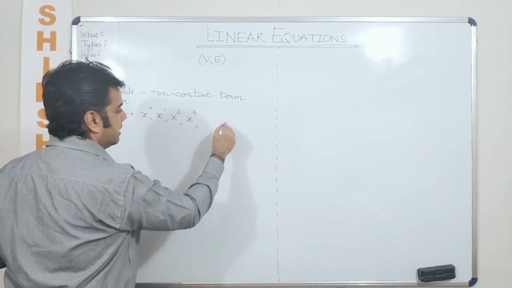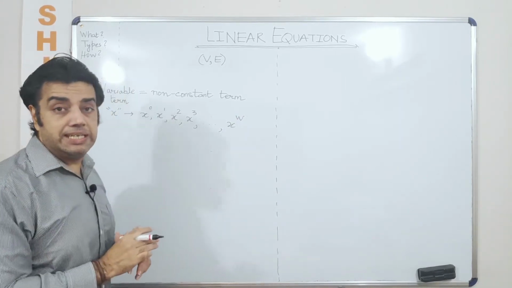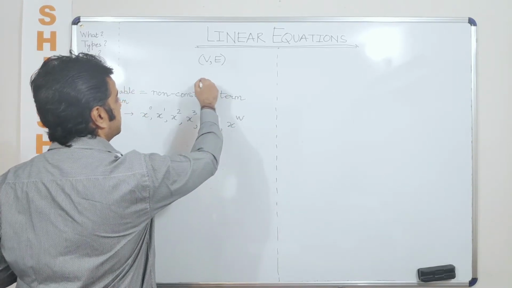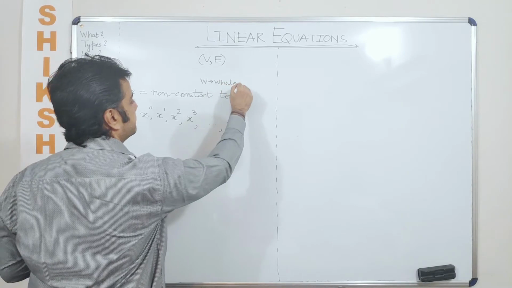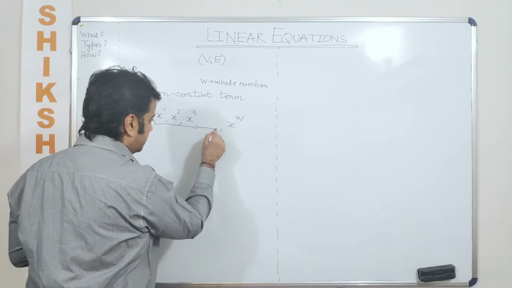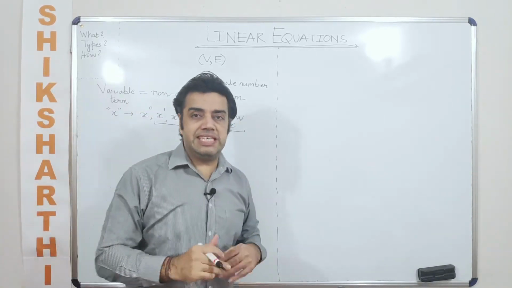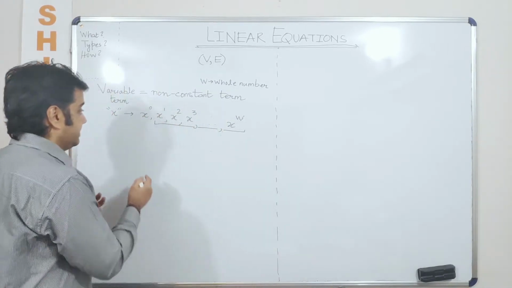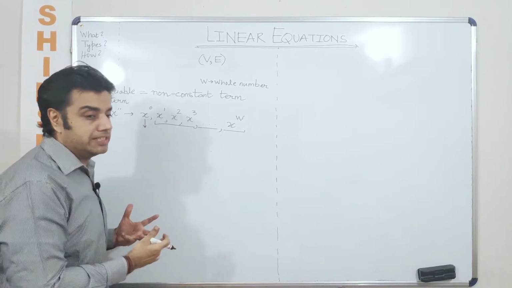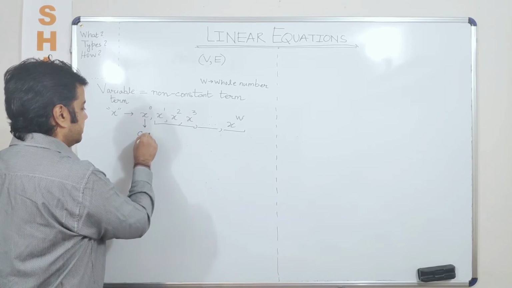We can talk about the various powers of this variable which we have taken as x, where w is a whole number. Now in a certain sense, these are the variable powers, because these are those powers of the variable in which you will see the variable. But for the zero power you will not see the variable, and this will get converted into a constant term.